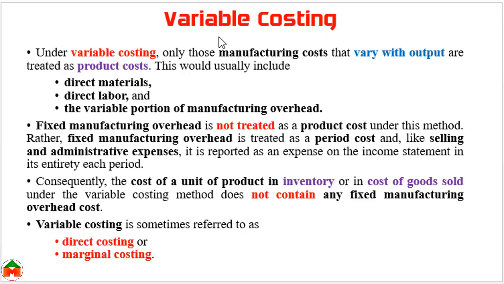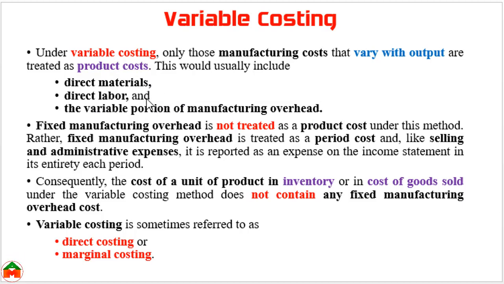In the variable costing approach, we include the direct material, direct labor and variable portion of manufacturing overhead for calculating the product cost. I am repeating, for calculating the product cost, we only consider direct material, direct labor and the variable portion of manufacturing overhead.